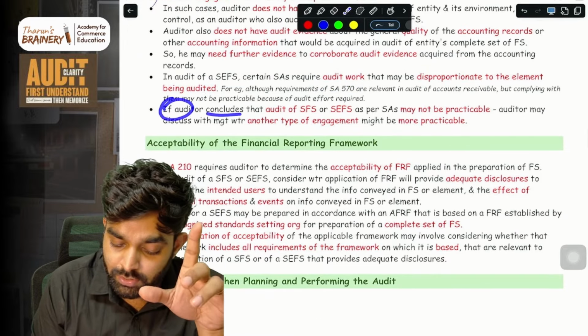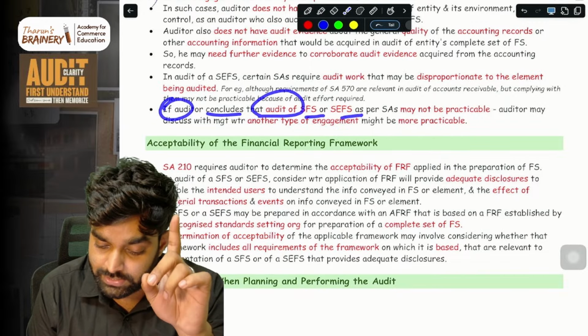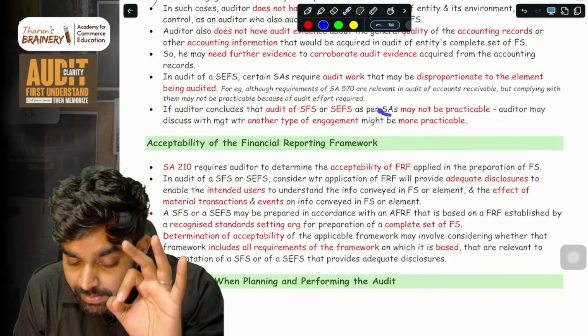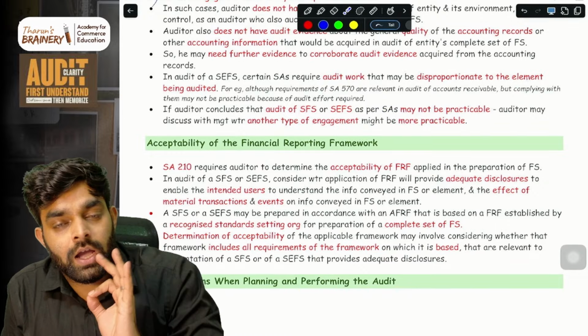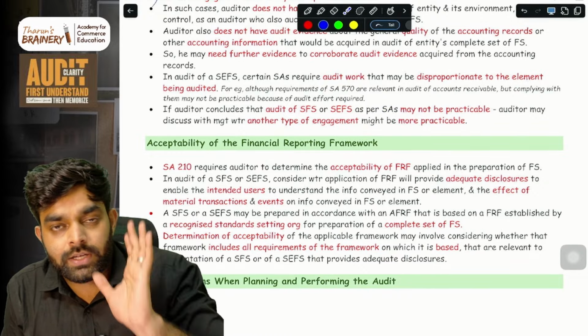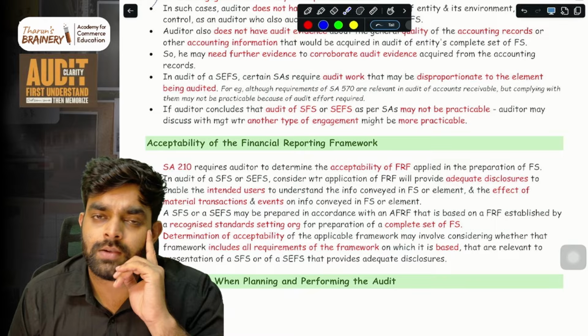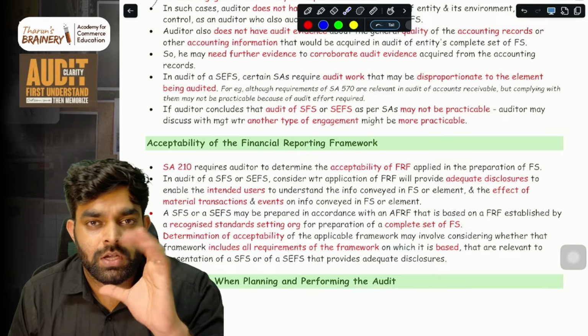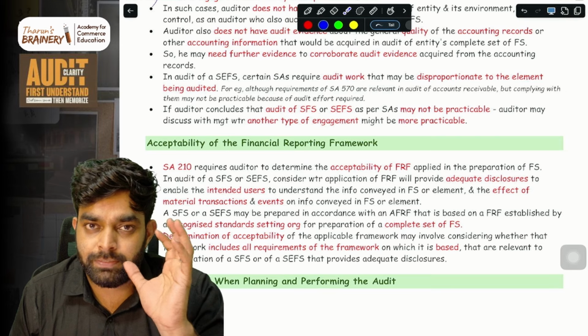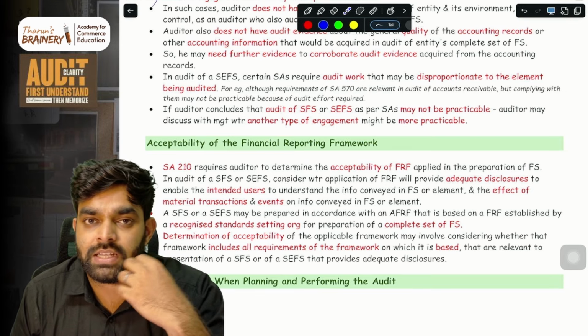So if the auditor concludes that the audit of SFS or SCFS as per SA may not be practicable. The company hired him to audit the SFS or CFS, but when he observed, he understood that auditing with complying with SA is not possible.